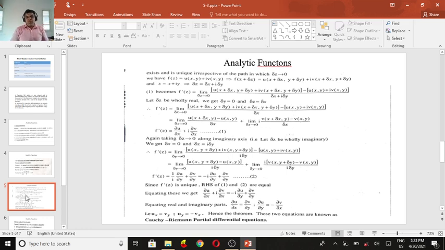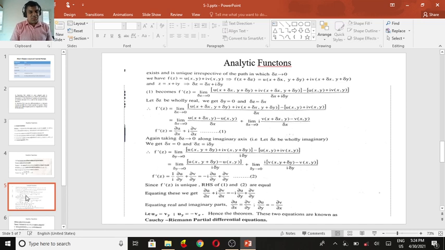These equations are known as the Cauchy-Riemann partial differential equations. Simply say Cauchy-Riemann equations or CR equations. So this is a necessary condition. If we come to the sufficient condition for f of z to be analytic, the above theorem is true: the Cauchy-Riemann equations are a necessary condition for a function to be analytic, but not a sufficient condition.